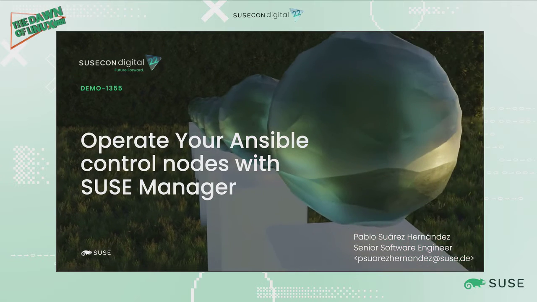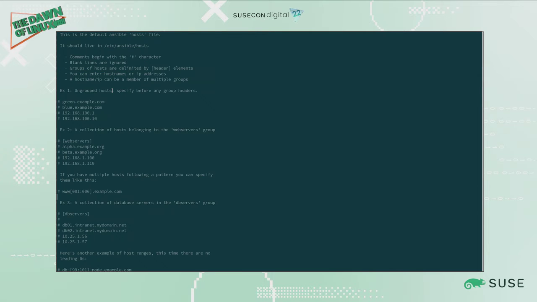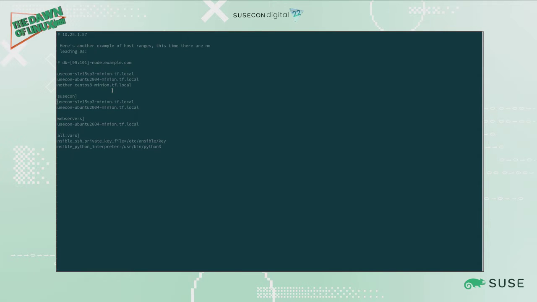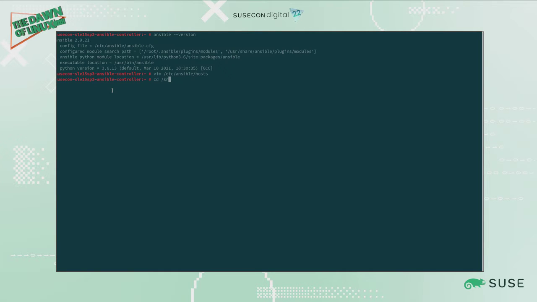Alright, so let's take a look at the environment we have here. I have a system called SUSECON SLE15SP3 Ansible Controller, which is actually an Ansible control node. We have Ansible installed here, in this case version 2.9.21, and I have an inventory file on /etc/ansible/hosts, where I have some systems, groups and configuration defined, as usual on inventories. Then I have a few playbooks installed on /srv/playbooks.